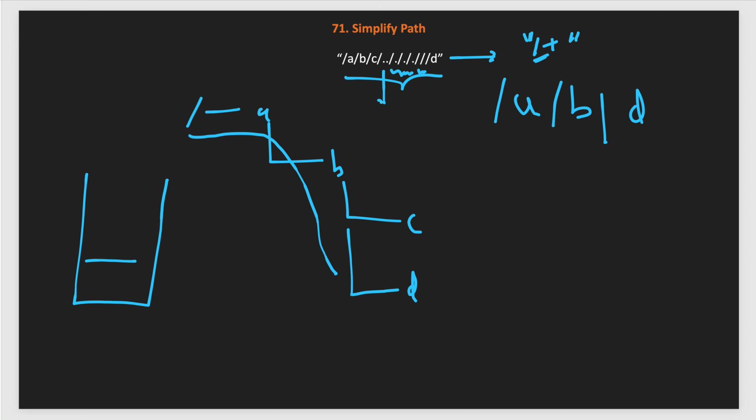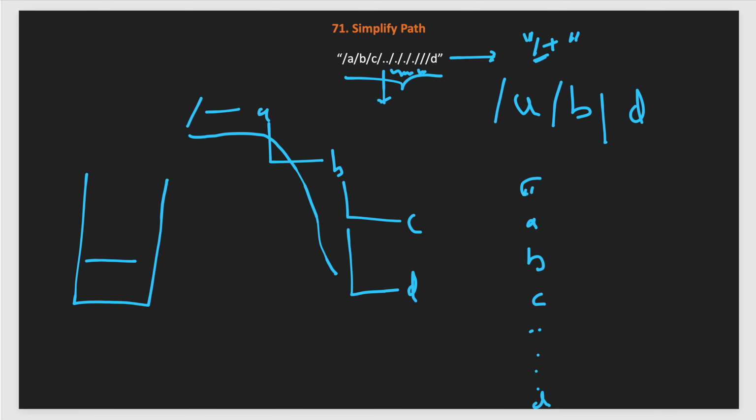If I apply the split method on this, then since the path starts with a slash, we first get an empty string, then A, then B, then C, then double dot, then single dot, single dot, single dot, and after that D. These are the tokens we get when we apply the split method on this initial path string. Once we get this, we start processing these tokens one by one.